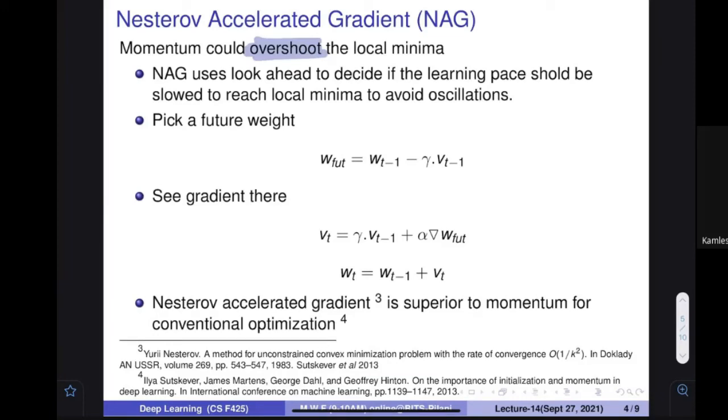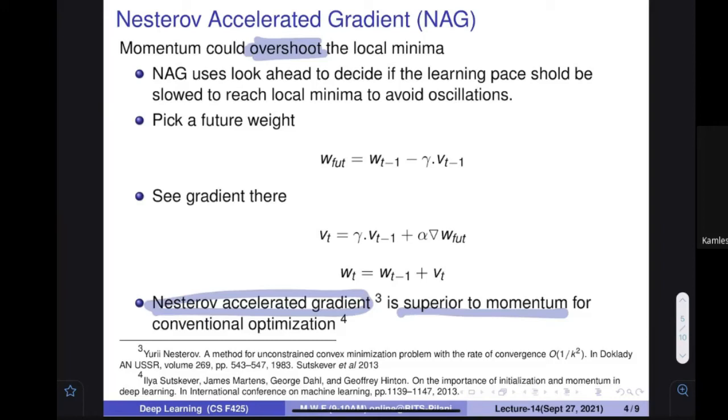Okay, so Nesterov has given another very important, very simple kind of approach, and this approach is found to be very good. Nesterov's accelerated gradient approach is superior to momentum. And what is that approach?